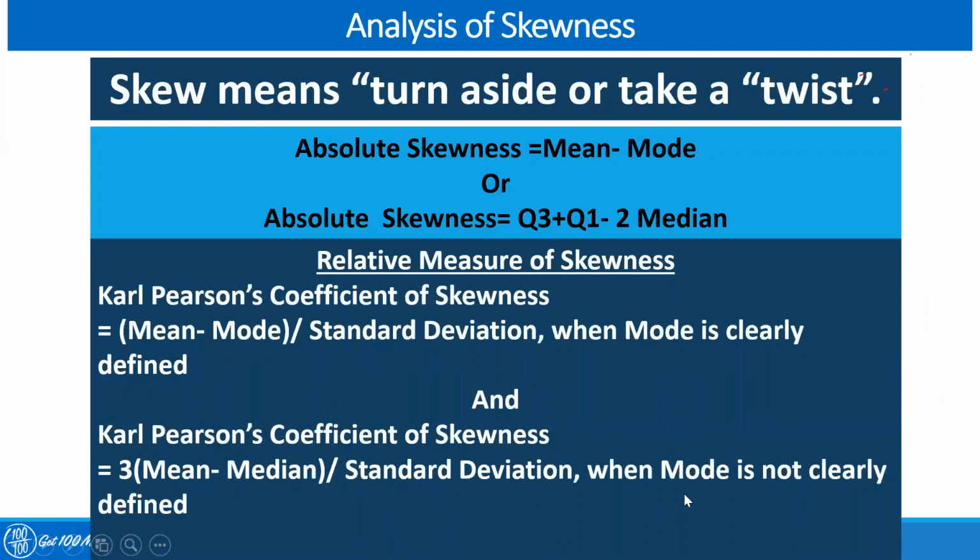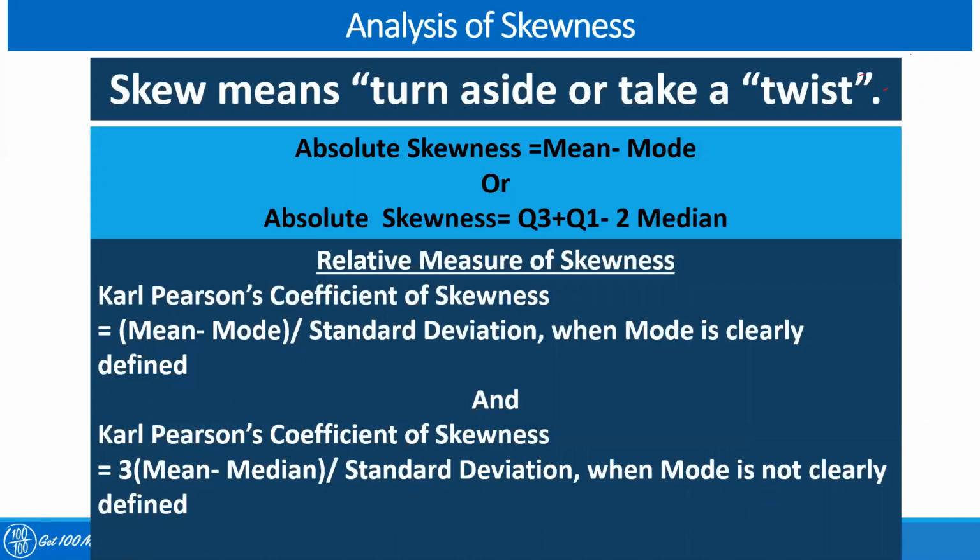Whereas when we don't find mode very clearly, or mode is not rigidly defined, then we use the formula of median, where we have substituted mode with the mean and median relation. The second formula is 3 into mean minus median divided by the standard deviation. That is another measure of skewness when the mode is not clearly defined.